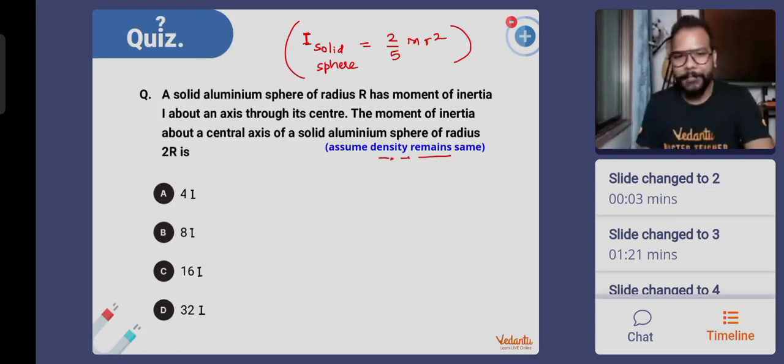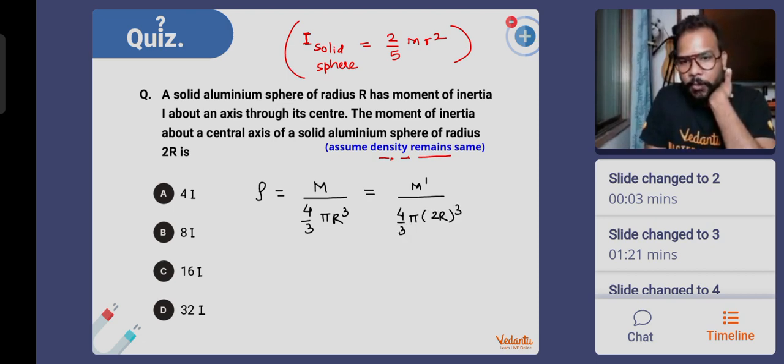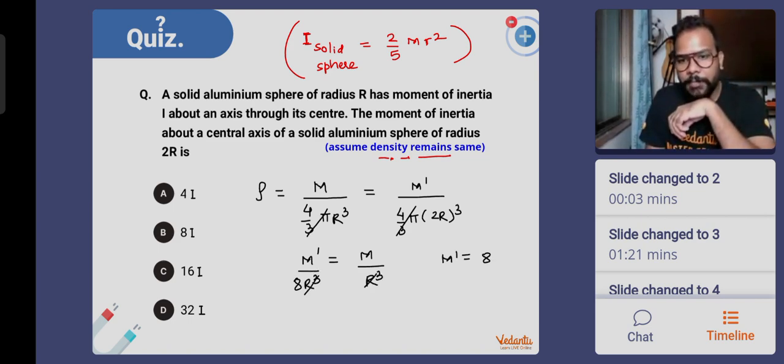So guys, if the density is same, earlier the mass was m, the volume was 4 by 3 pi r cube. If now the mass is to be found as m dash and the radius has become 2r, then 4 by 3 pi gets cancelled. And what do I get? That it is m by r cube equals m dash by 8 r cube, correct? 2 ka cube, r cube gets cancelled. So m dash comes out to be 8 times m, correct?